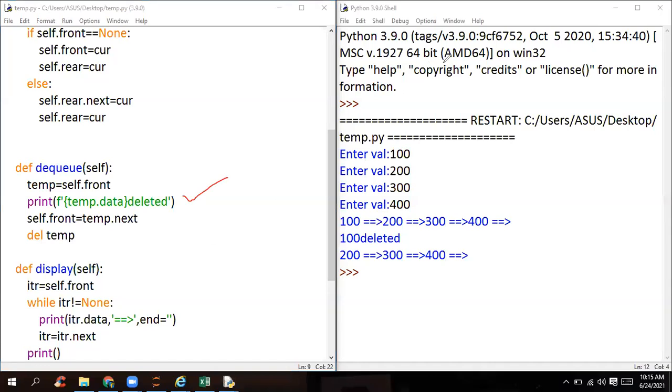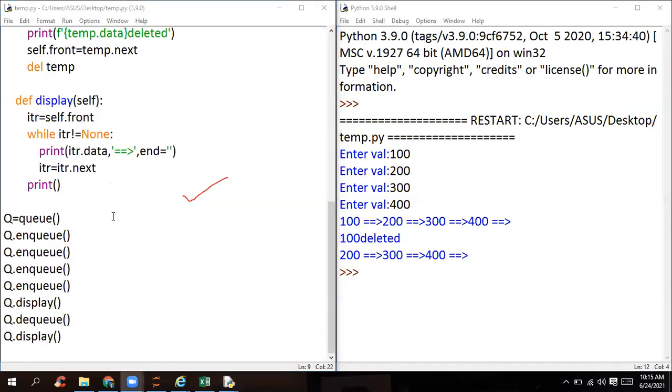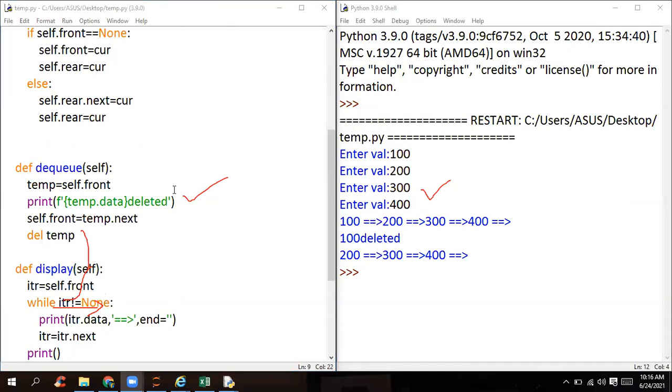We had enqueue, right? We called the enqueue process 4 times. So 4 times the value has been inserted from the user input, which we accepted, followed by the display operation. This data has been displayed and I'm calling DQ. Once I call DQ, the data will be deleted. I'm just giving some information to the user. At the end only, I'm going to remove it. Guys, don't think that if I give this message, the data will be deleted immediately. The data will be deleted only when I call del temp. Until then, the data will not be deleted.